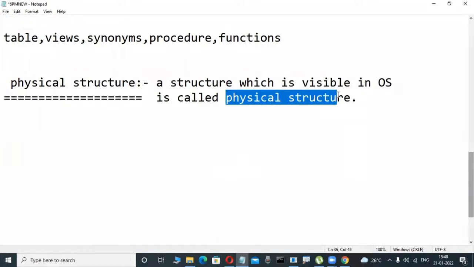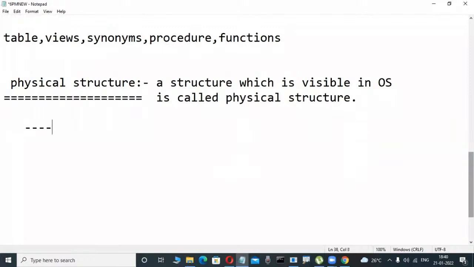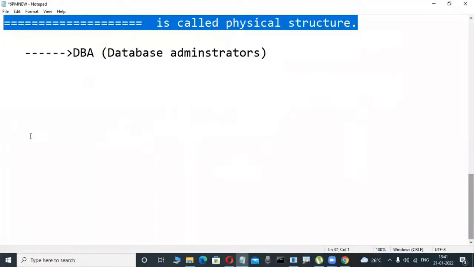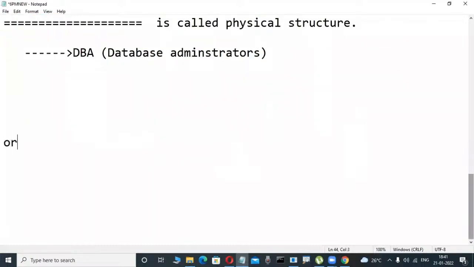But in the physical structure, you are working, I am working? No. Some different type of persons are working. Who are they? DBA, database administrator. Actually, on the project side, database administrators are some other type of persons in a database. Only DBA persons work in the physical structure. Suppose I am an Oracle DBA programmer, for example. I am learning Oracle DBA, for example. The DBA course is there, don't worry.